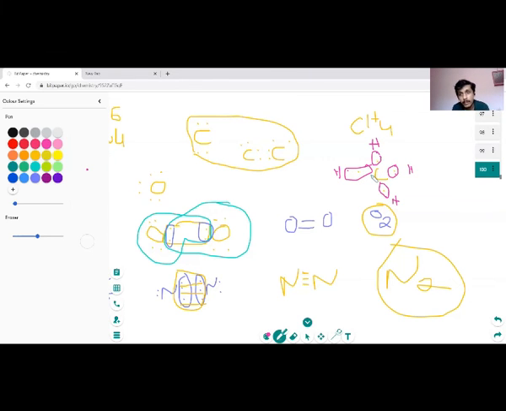Can you tell me how many bonds are formed now? Here we have explained previously that 2 electrons are needed to form one bond. Now how many electrons are involved? 2 here, 2 here, 2 here, and 2 here. So we can say 4 bonds. But keep in mind, 2 elements are involved in only one bond. That is, let's say these are hydrogens H1, H2, H3, and H4. So carbon and hydrogen 1 have shared only 2 electrons. Same way with all. Hence we can say 4 single bonds.